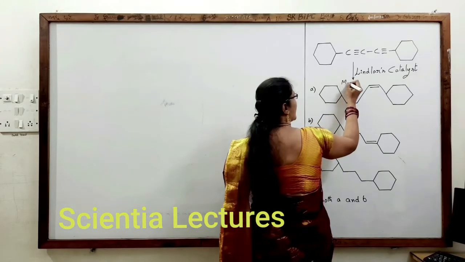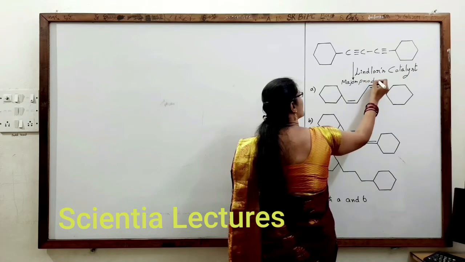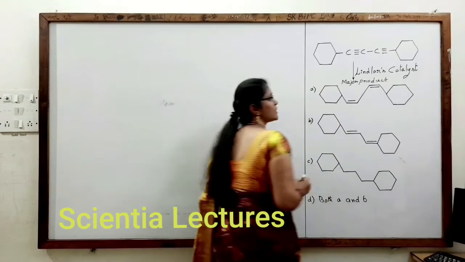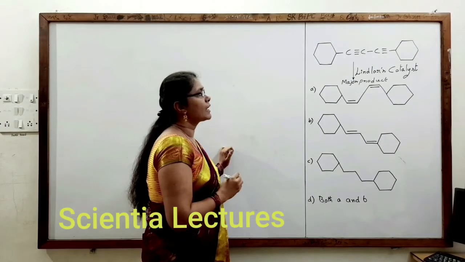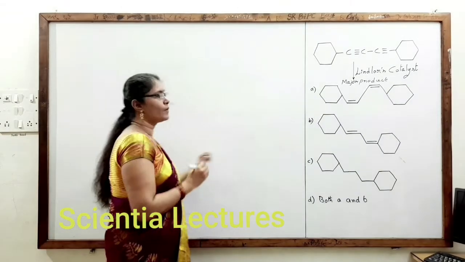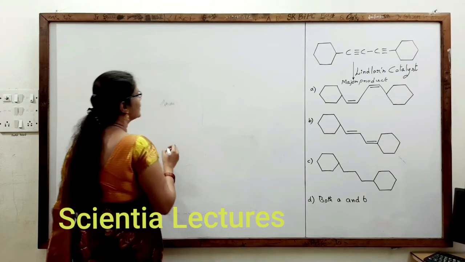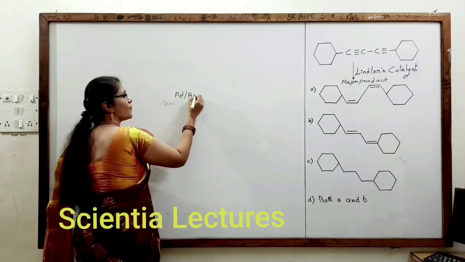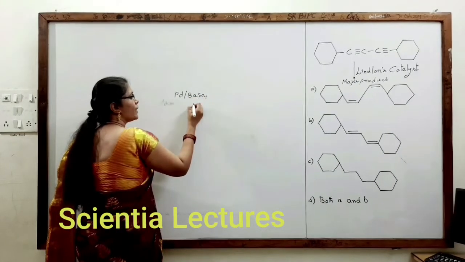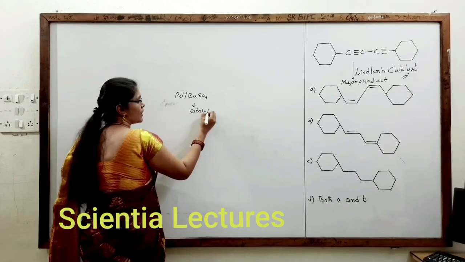So in the question actually there should be the major product produced. Here we have to identify which is the major product. Now, you all know alkynes. What is Lindlar's catalyst first of all? I hope many of you know what Lindlar's catalyst is. Lindlar's catalyst is nothing but palladium in the presence of barium sulfate, where barium sulfate acts as a catalytic poison.